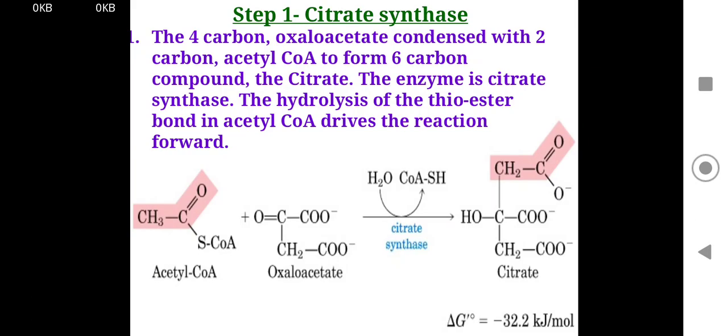Now step 1, the citrate synthase enzyme. Here the 4-carbon compound oxaloacetate condenses with the 2-carbon compound acetyl-CoA to form the 6-carbon compound citrate. The enzyme is citrate synthase. The hydrolysis of the thioester bond in acetyl-CoA drives the reaction forward. Acetyl-CoA binds with oxaloacetate with the help of citrate synthase to form citrate.